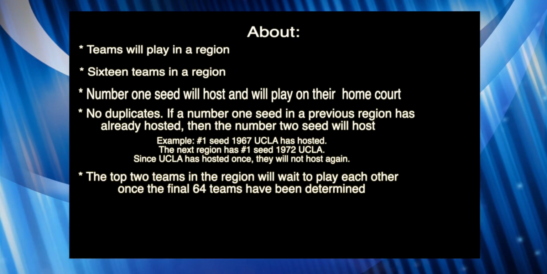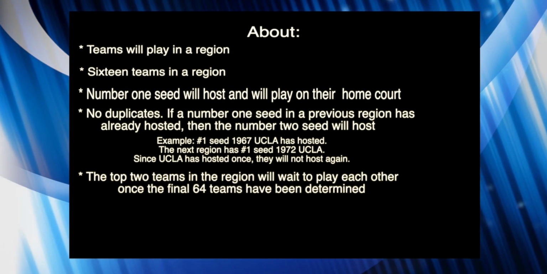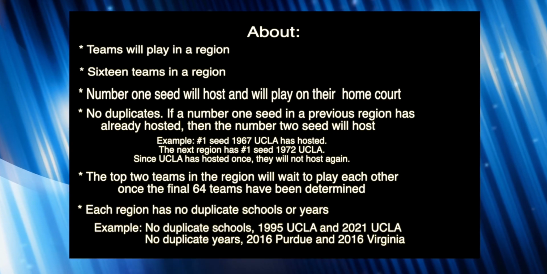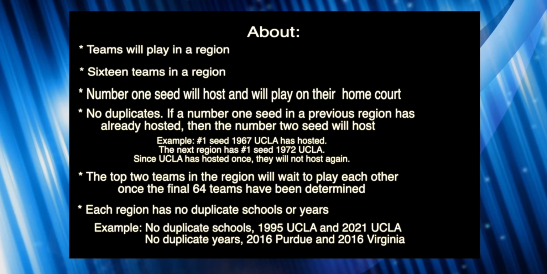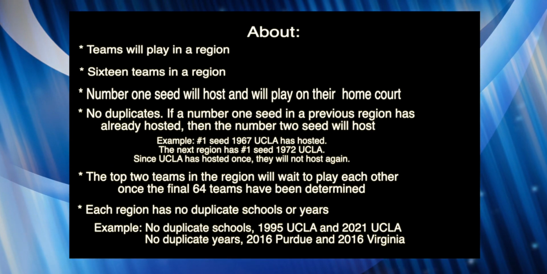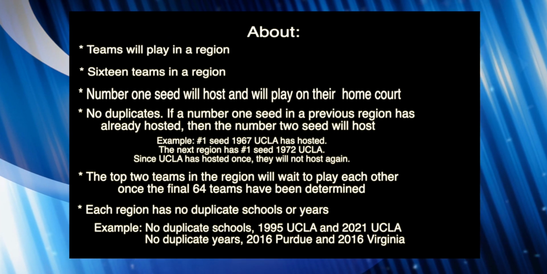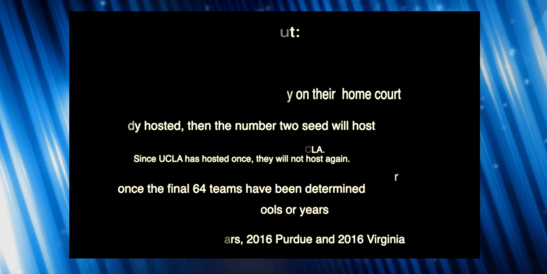The top 2 teams in the region will wait to play each other once the final 64 teams have been determined. Each region has no duplicate schools or years. An example, no duplicate schools. There's no 2 UCLAs in the same region, as well as years. There's no 2016s in the same region. They're all different. More variety.